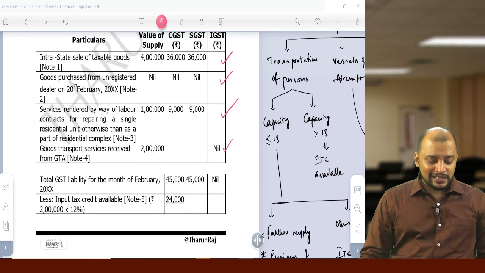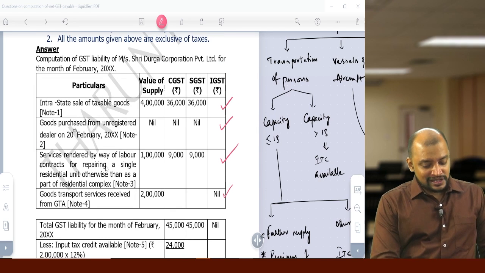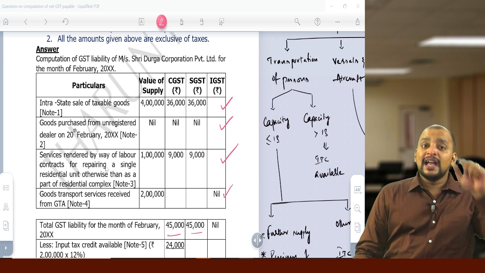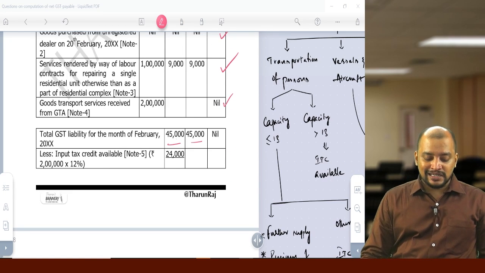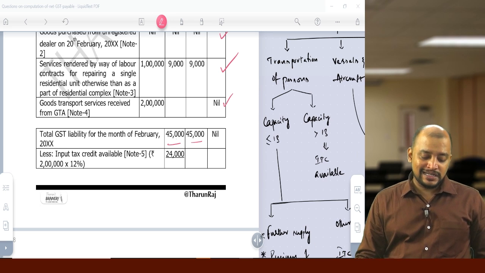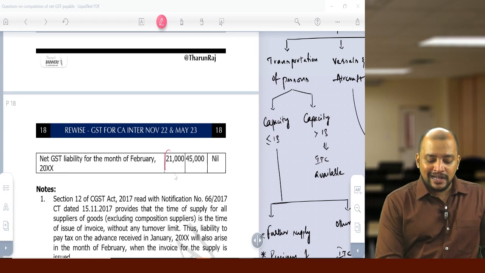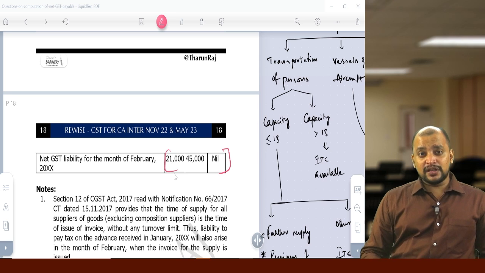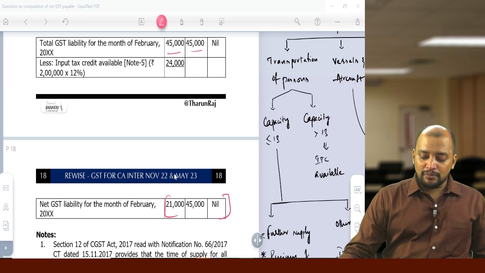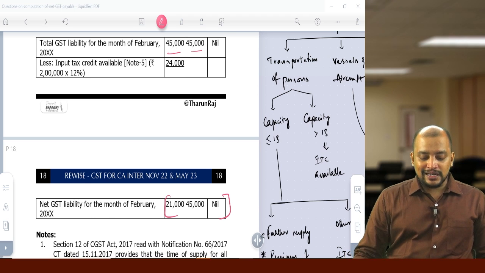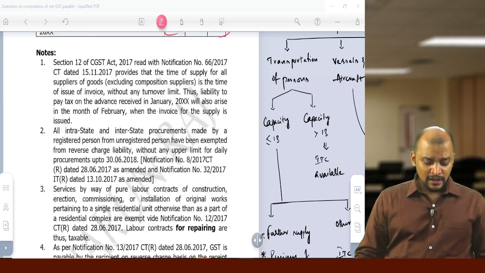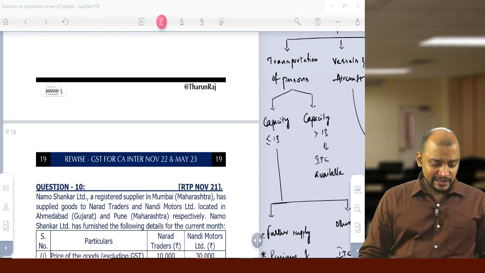Now the gross liability, if you see, is 36,000 CGST plus 9,000, that is 45,000 CGST, 45,000 SGST, and we have 24,000 as IGST. That 24,000 we can use for anything, either CGST or SGST, or equally for both. So then we get the net GST liability: 45,000, or if you use it equally, then 45,000 minus 12,000, that is 33,000. 33,000 will be the net GST payable. So that is with respect to this.